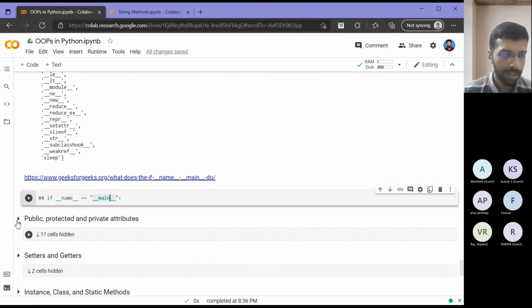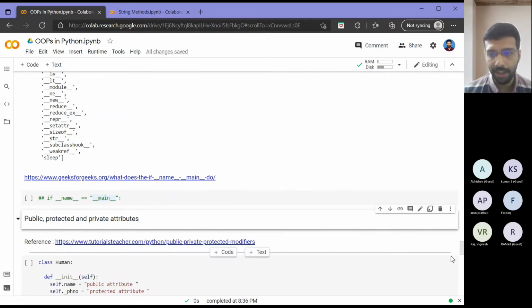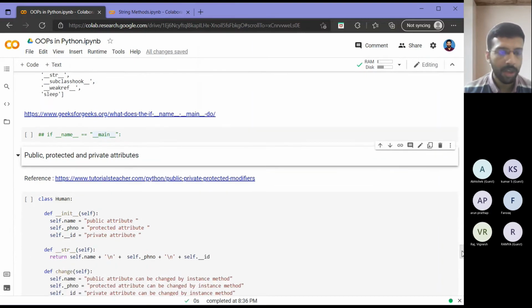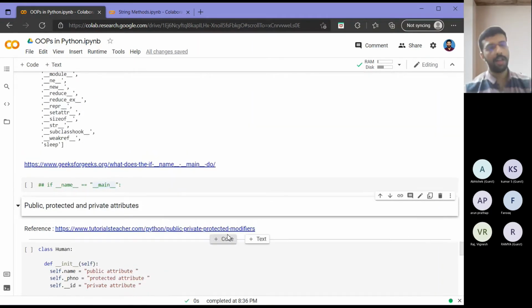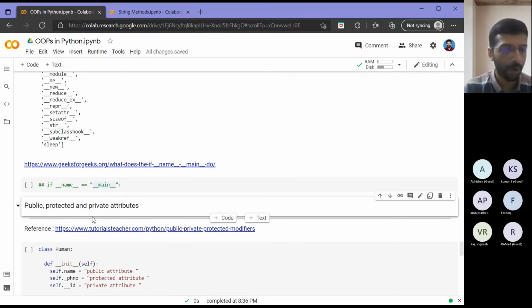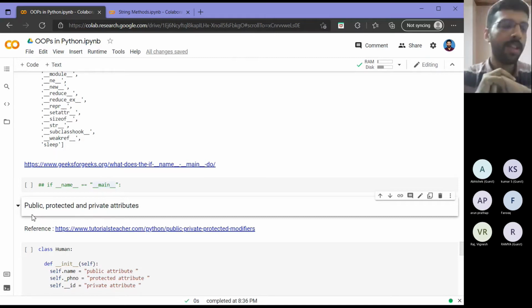So we will go into the next topic: public, protected and private attributes. We saw I can define an attribute called name. First I will tell what these terms mean. This is common to object-oriented programming when I want to control access to my variables. Public access means that anybody can access those variables. Protected means that there should be some privilege level associated with my attribute, so that it is not accessible to everyone. I need to be able to define who has access to it.